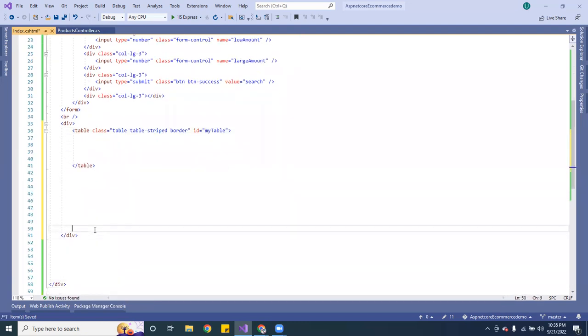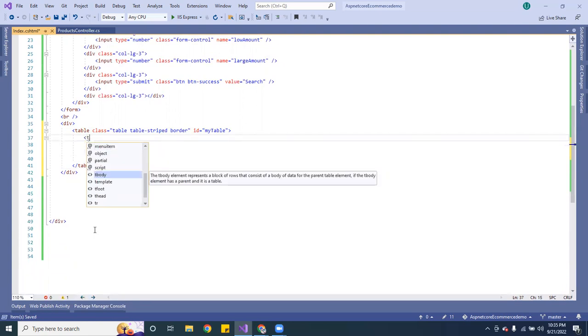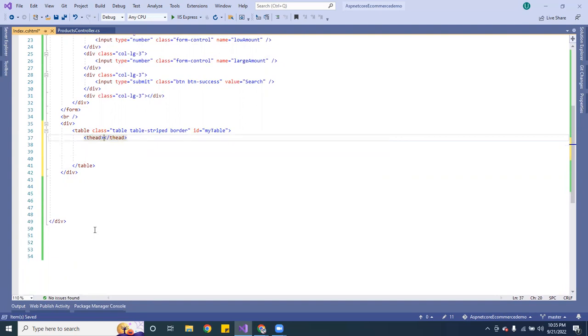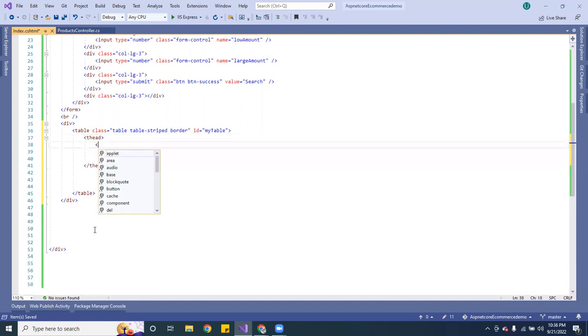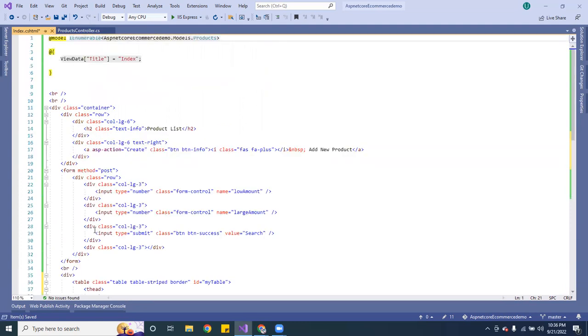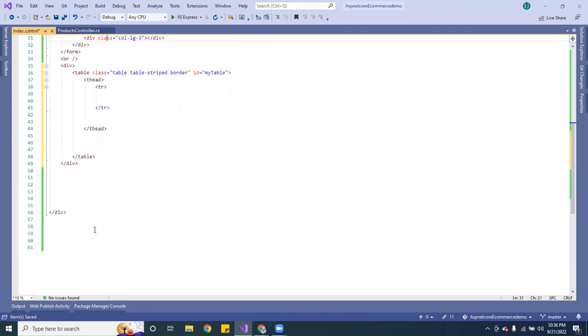Inside that table, what do we got to put? Inside the table, we're going to use thead. Here it's going to be a tr. Here we're going to give it a class. Let's name this one table-info. That's going to be the tr, and then inside the tr we're going to have a bunch of th.